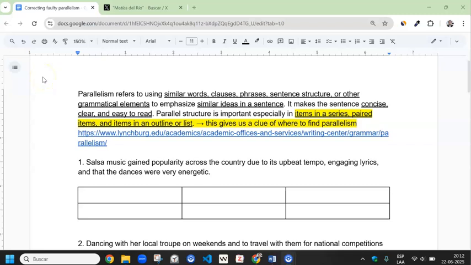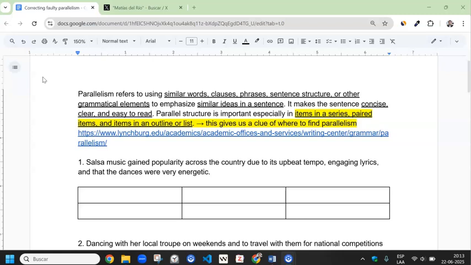Hi, in this video we will correct faulty parallelism in 5 sentences, but before we dive into that, let's review very quickly what parallelism means. Parallelism refers to using similar words, clauses, phrases, sentence structure, or other grammatical elements to emphasize similar ideas in a sentence. It makes the sentence concise, clear, and easy to read.